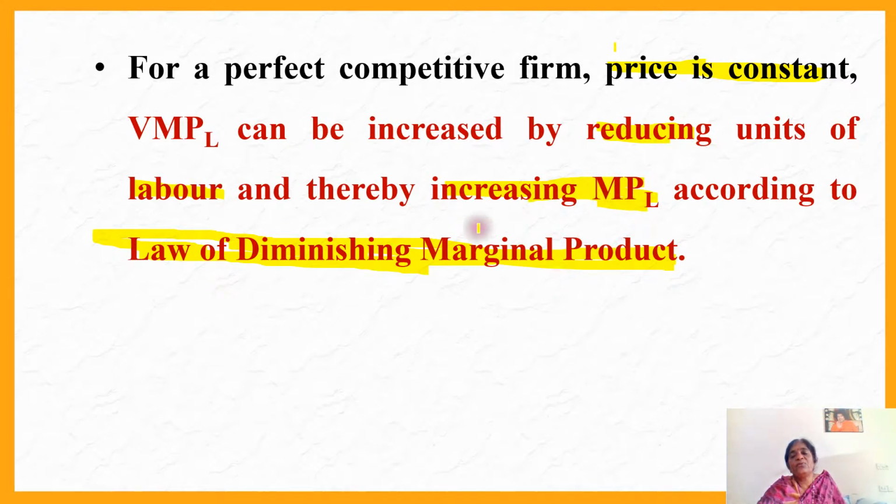Please recall your production chapter. When you reduce the units of labor, what will happen? With less labor, more product will be produced. That means each additional labor contributes more and more additional product. Therefore, VMPL can only be increased by reducing units of labor and thereby increasing marginal product, according to the law of variable proportion, or we can say the law of diminishing marginal product.